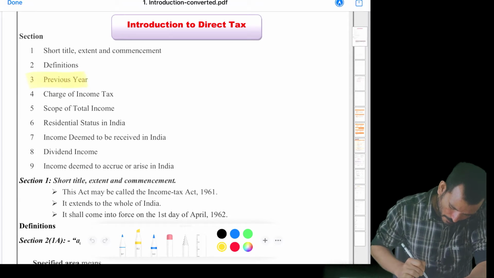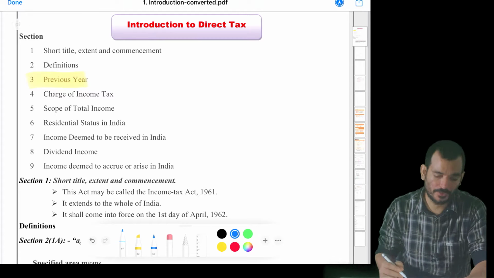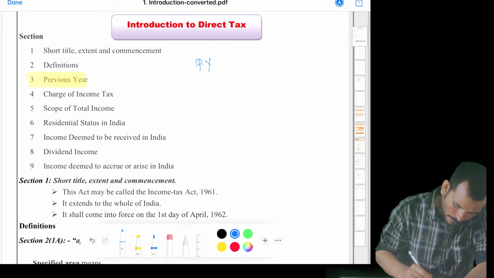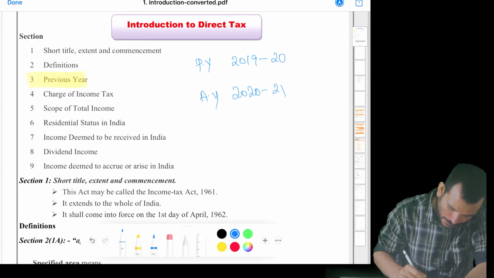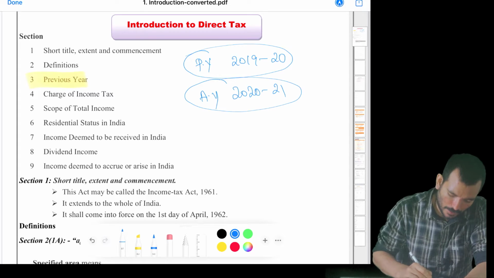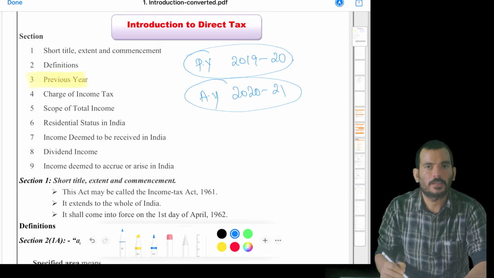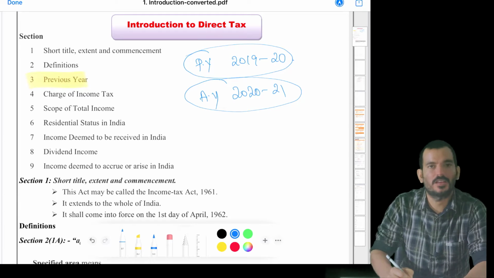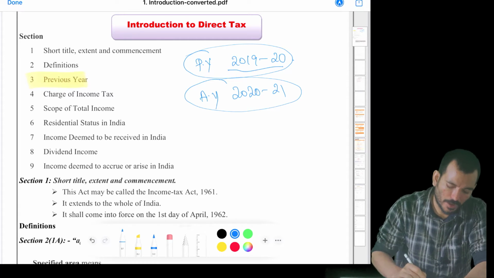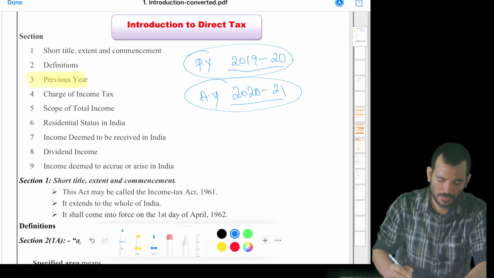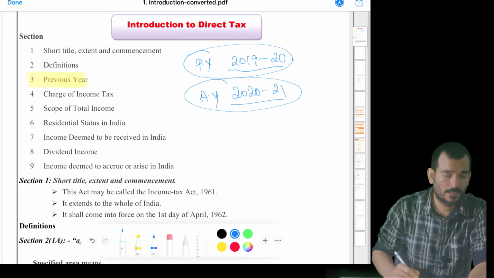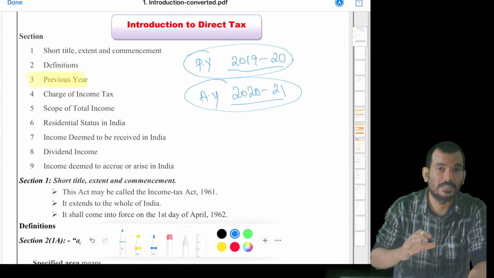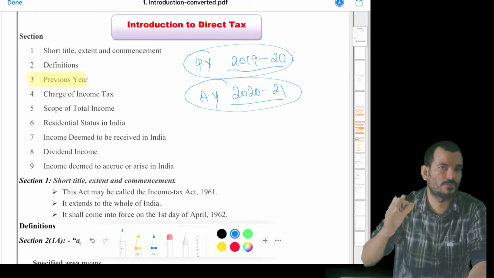And we'll understand what you mean by previous year. Our previous year is 2019 to 2020. Our assessment year is 2020 to 21. You might be aware that if your income is earned in a previous year, that will be taxed in the succeeding assessment year. Like if you are earning an income in 19-20, that has to be assessed in 20-21. But there are certain exceptions. This is not always the case. This is a general rule that income earned in a previous year is assessed to tax in the subsequent assessment year.